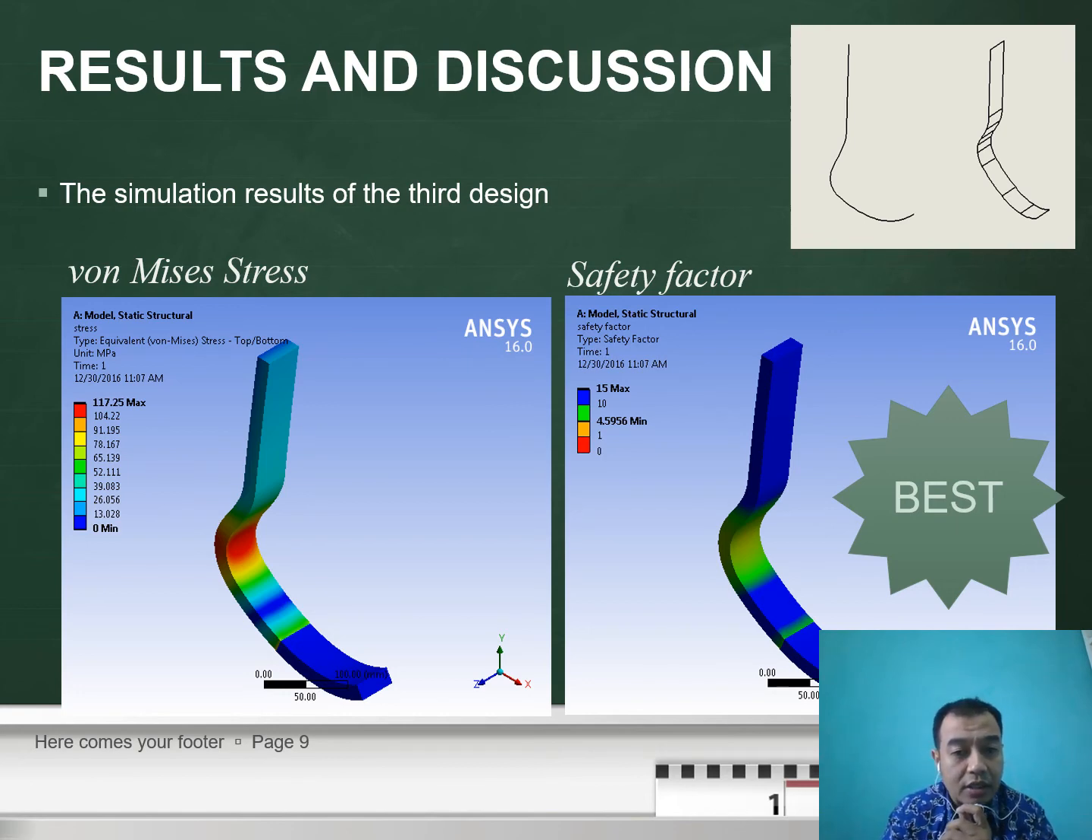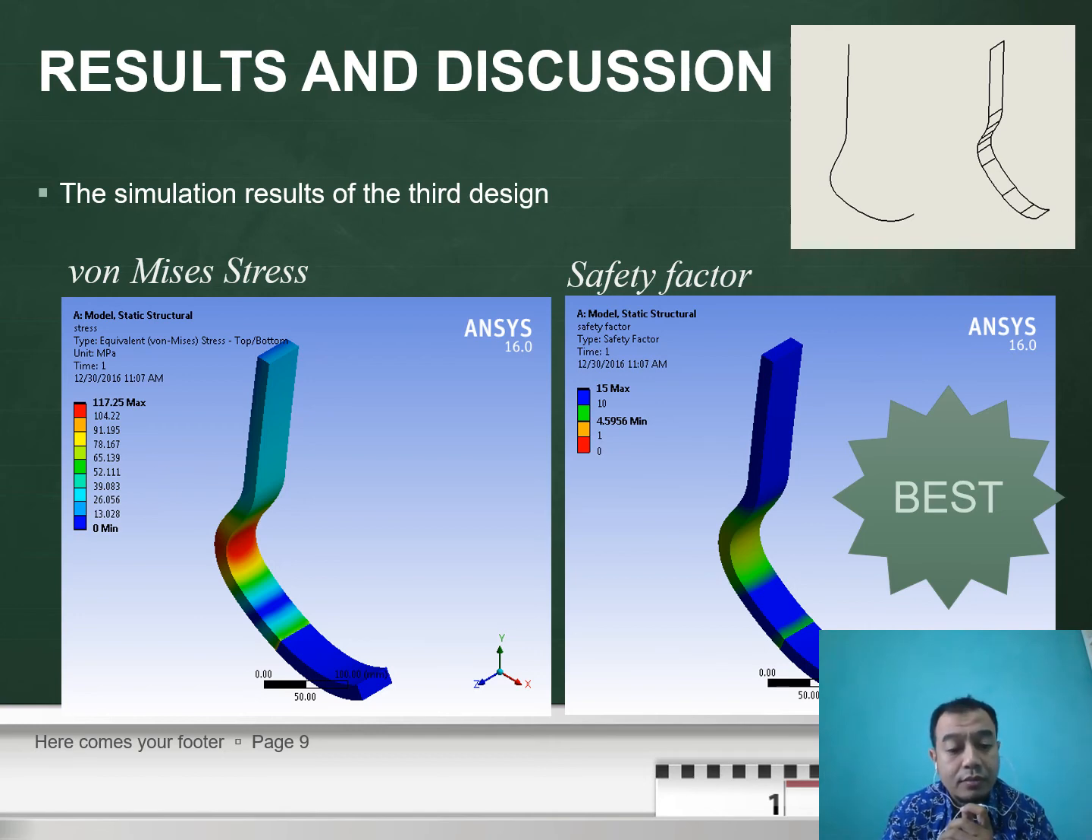This is 112 MPa, megapascal, resulting from the third design simulation. So this is the best design to reduce the applied force on this running prosthesis. Based on this computer simulation, we select the third design to be developed further.